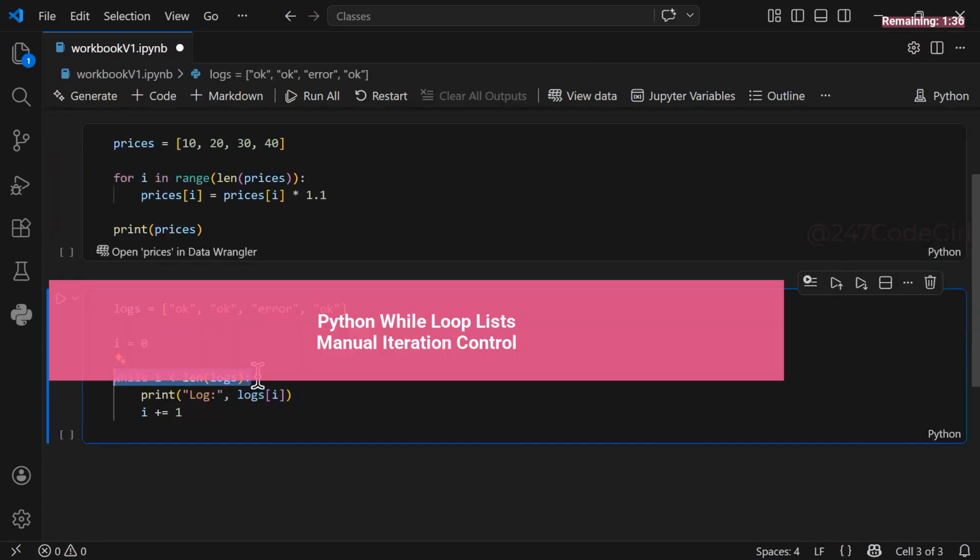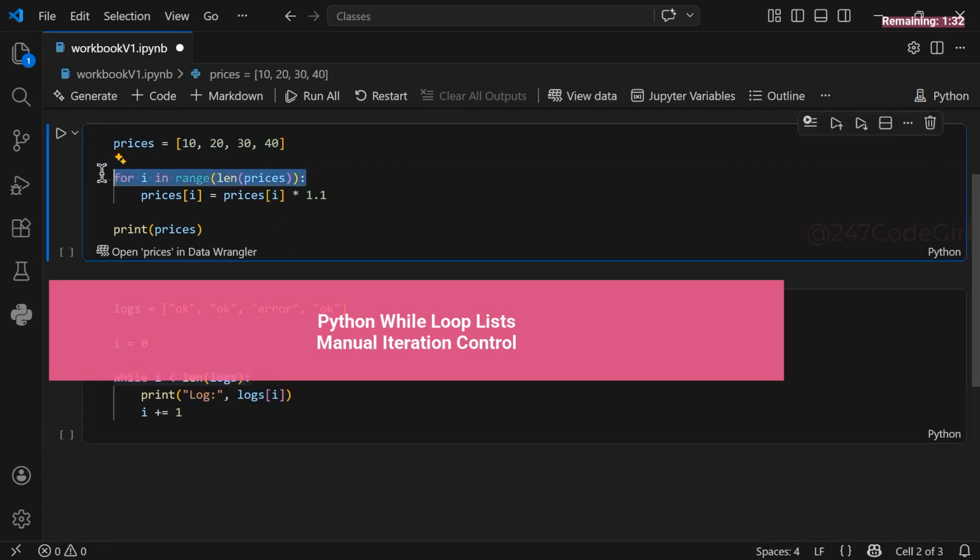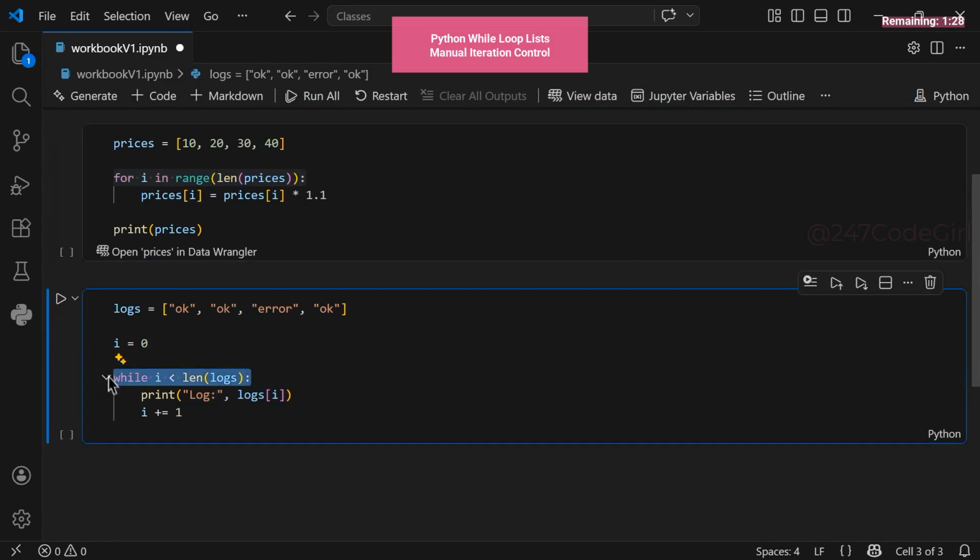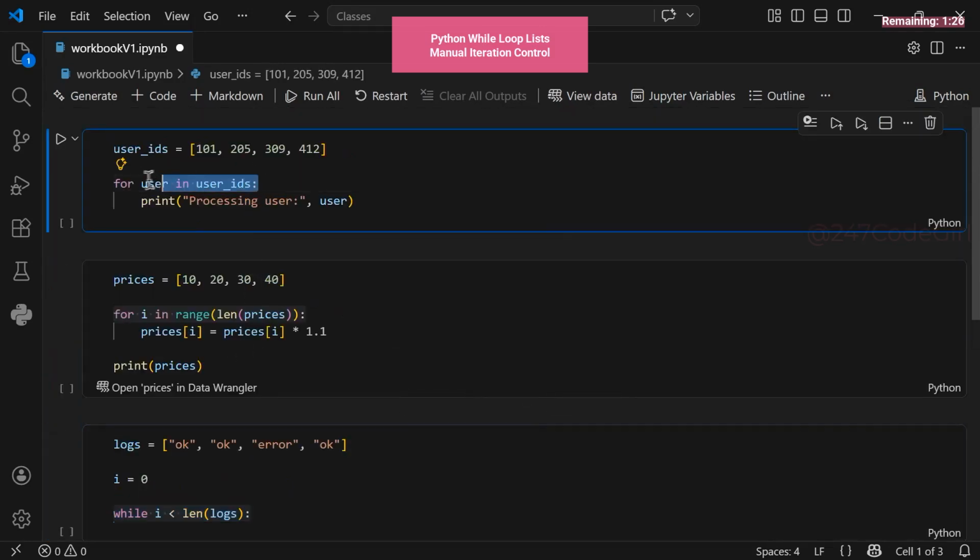Mastering the while loop for list iteration is a game changer. You might be asking, why choose a while loop over a standard for loop? Let's break down the key differences between these two powerful tools. I've covered this in depth before, but here's a high-speed refresher. Use a for loop when the specific index doesn't matter to your logic. We're printing users where the position isn't important. We're just focused on the data, not the order of the user IDs.